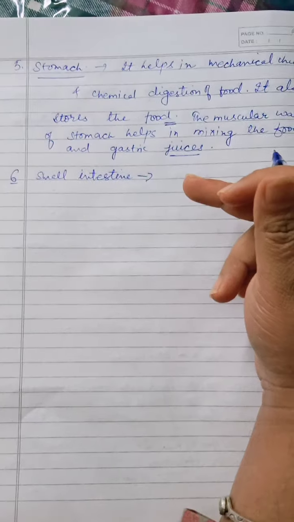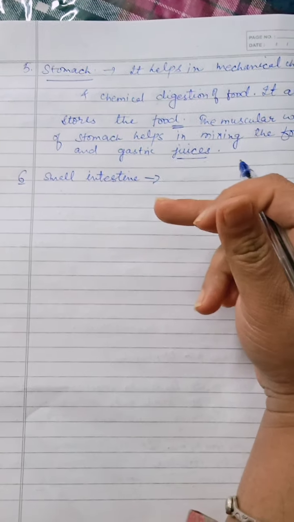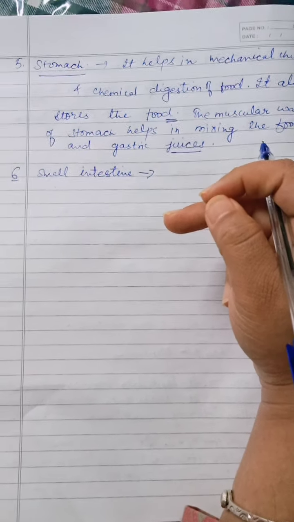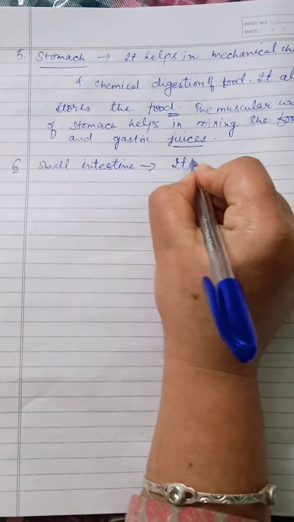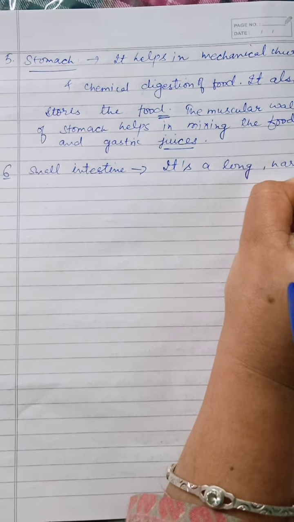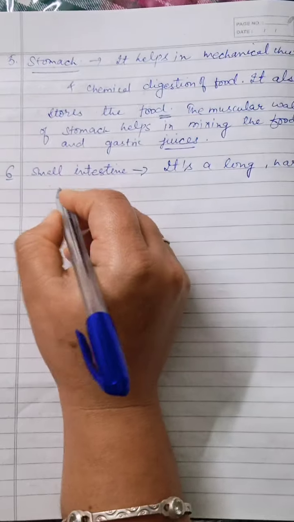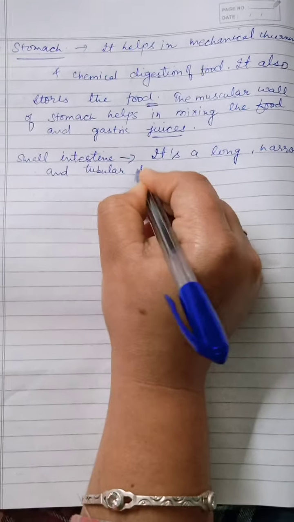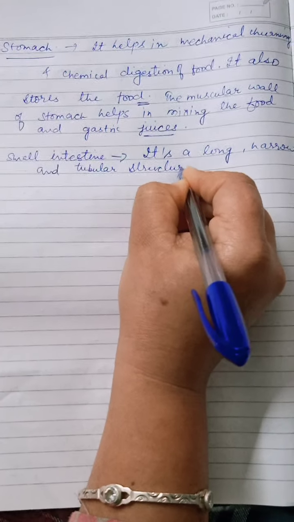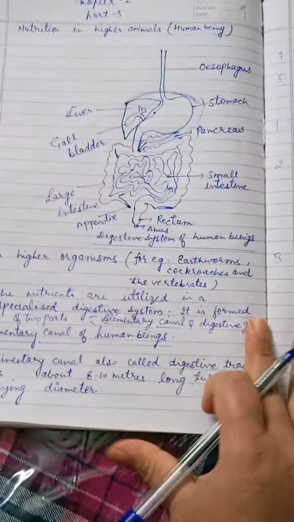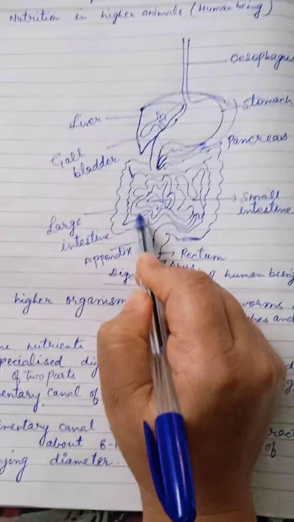It is divided into duodenum and ileum, and mainly it is concerned with completion of digestion and absorption of food. As you can see in the diagram, this is the coiled structure.